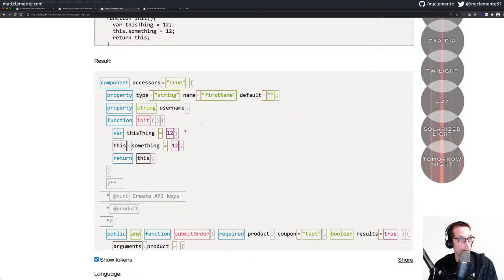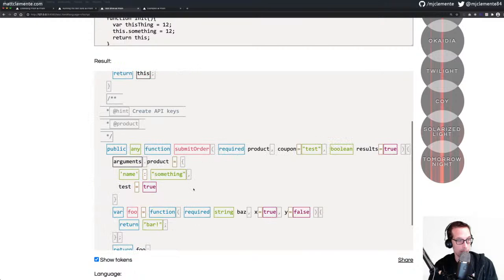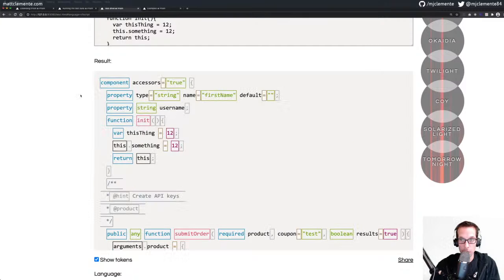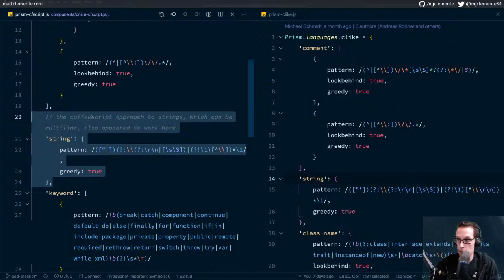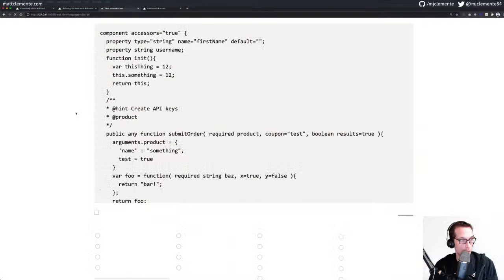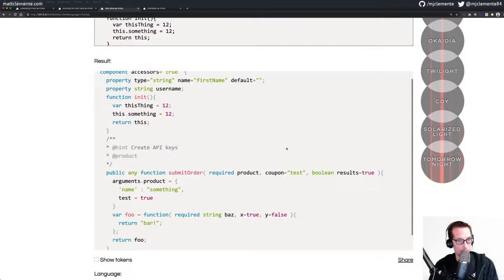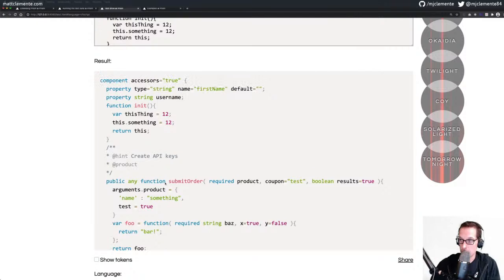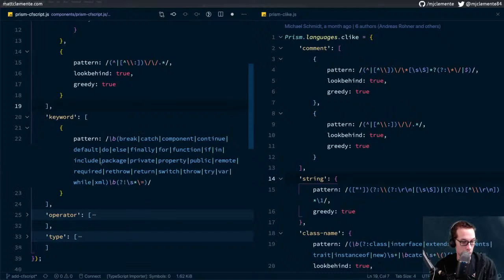Okay, so let's see what we have here. Our strings captured here are true, string, first name, test, name and something, and bar. If I roll that change back, do we get any different results? So I roll this back, put string back in, give it a refresh, and we have true, string, first name, test, name, something, and bar. So there's no difference. So you know what? Deleting code is good. It's less to maintain. We're going to move that forward, save that.